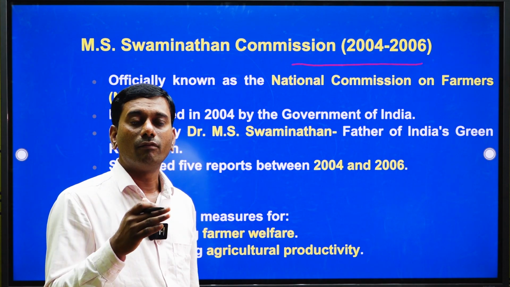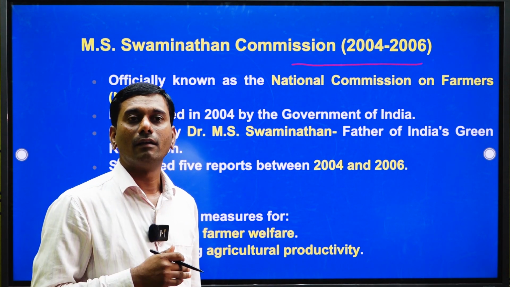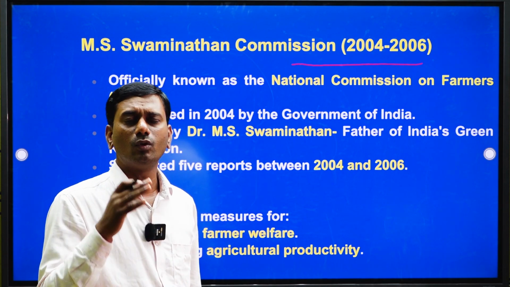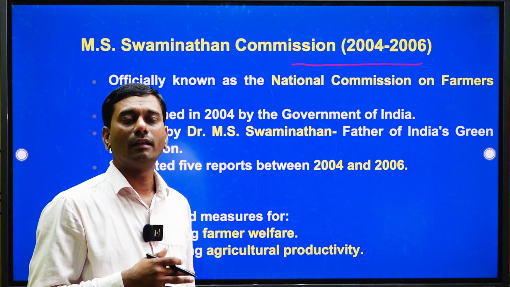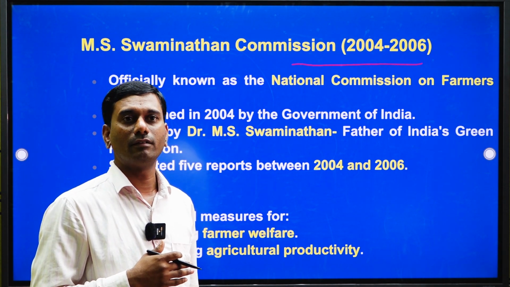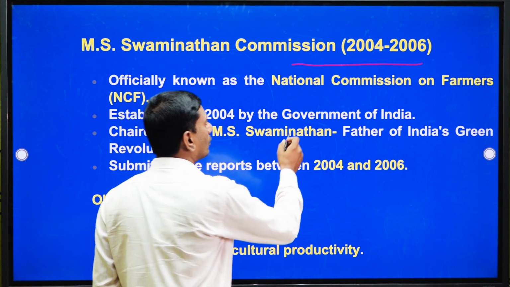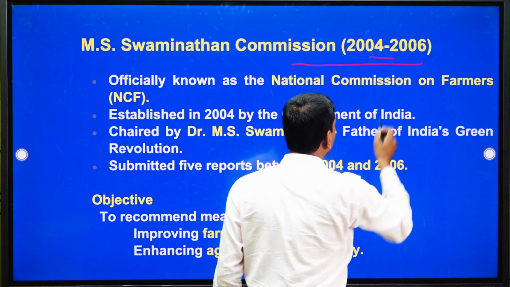Farmers got less yield and less income from agriculture. To overcome those problems, the MS Swaminathan Committee suggested some recommendations to the government to boost the agriculture sector, during the period 2004 to 2006.